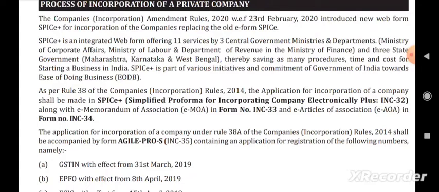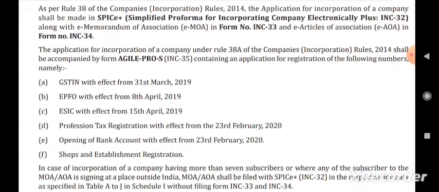This SPICE Plus offers 11 services by the Central Government. Its advantages are that it saves time and procedures, and the cost for starting a business is all low in India. The full form of SPICE Plus is Simplified Pro Forma for Incorporating Company Electronically Plus, which is INC 32, the form number. It contains e-memorandum of association in form INC 33 and e-articles in form INC 34. So this is a brief explanation of the process of incorporation of a private company.